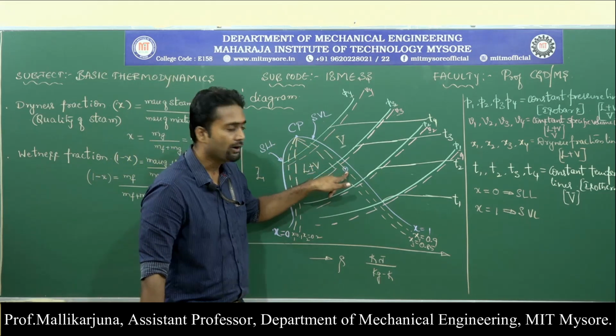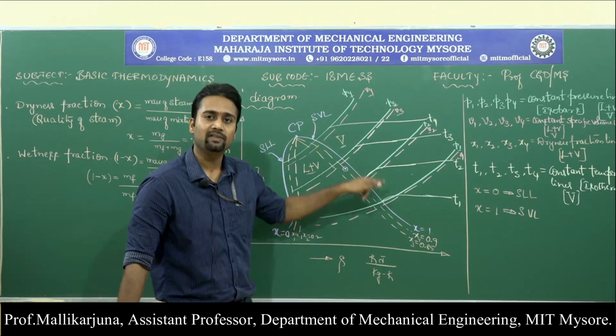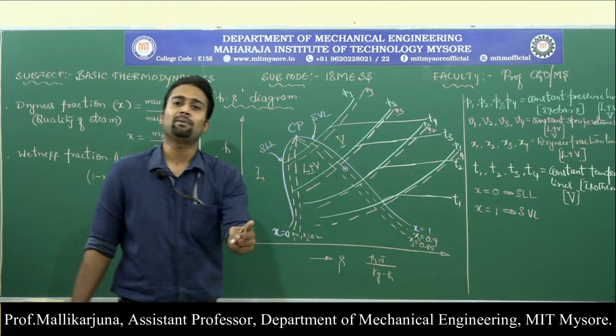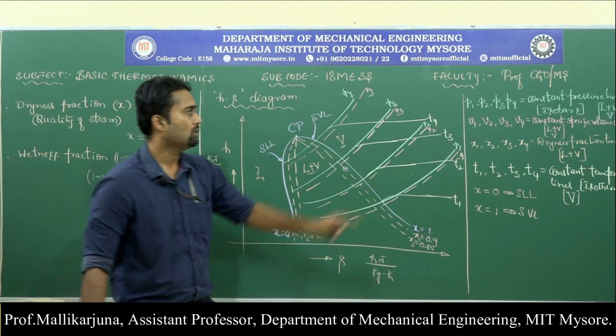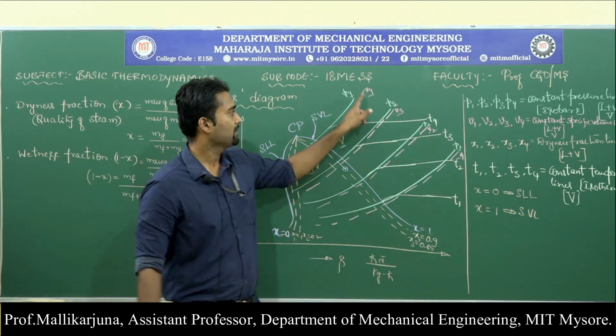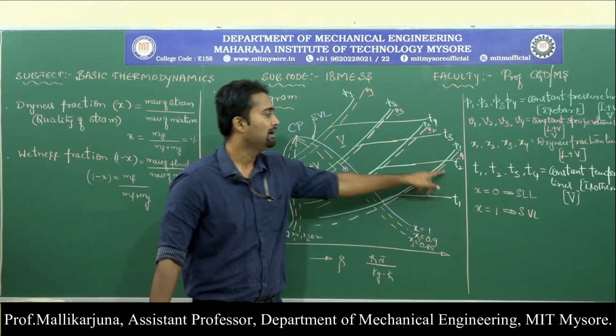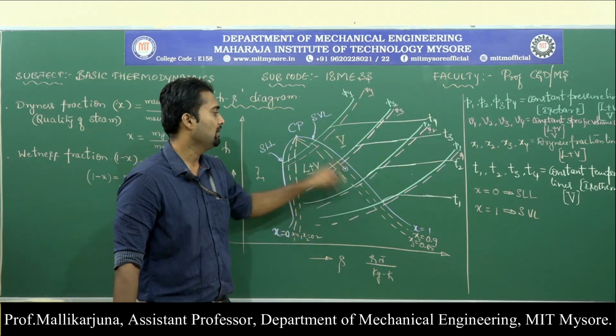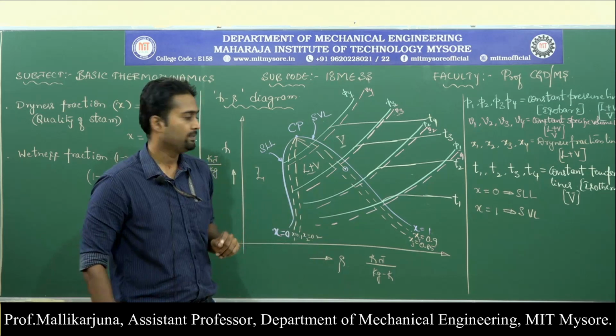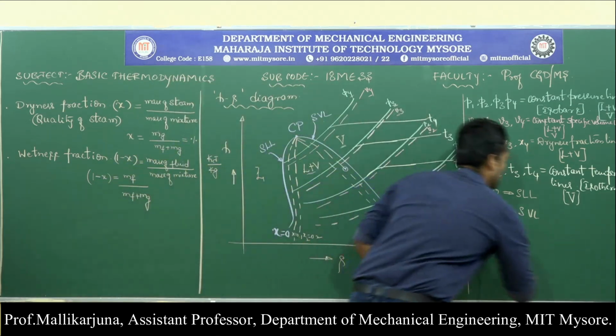In order to mark a point inside the HS curve, we need minimum of 2 properties out of these things. Either it may be the pressure, volume, temperature, dryness fraction, or enthalpy or entropy. Let me list those things so that we will clearly understand.